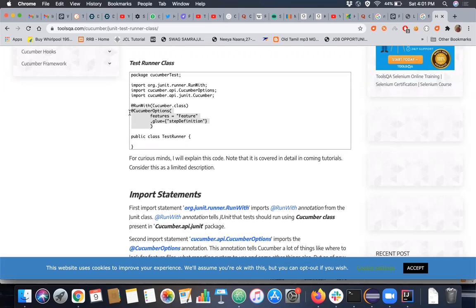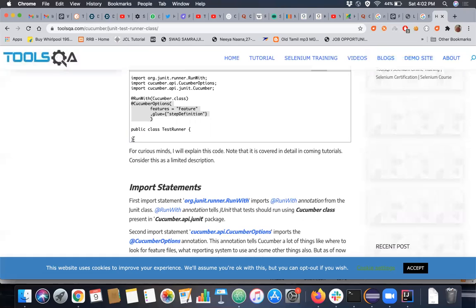So our project has to know where this particular feature file is located, where the step definition file is located. Without specifying the path, how will our project know where these resources are? So you have to specify somewhere. So you give CucumberOptions. There are a few more useful options in CucumberOptions, like how you want your report formatting, and those kinds of things you can also give. And this class can be anything. Generally, you name it TestRunner class. And if you just right click and say Run as JUnit test, Cucumber will start to execute.